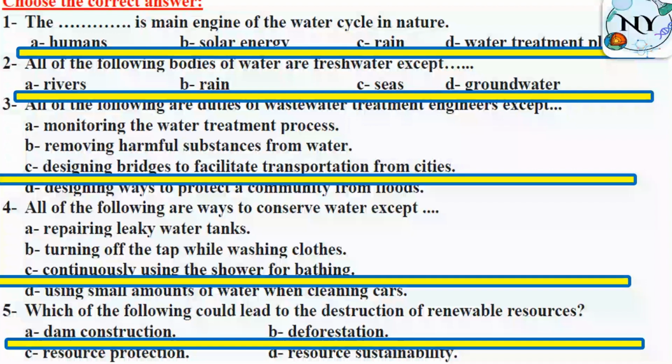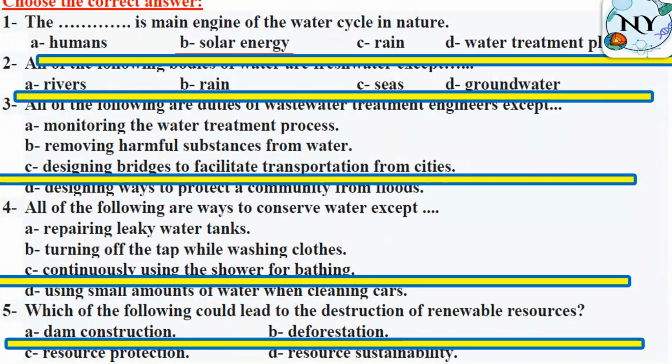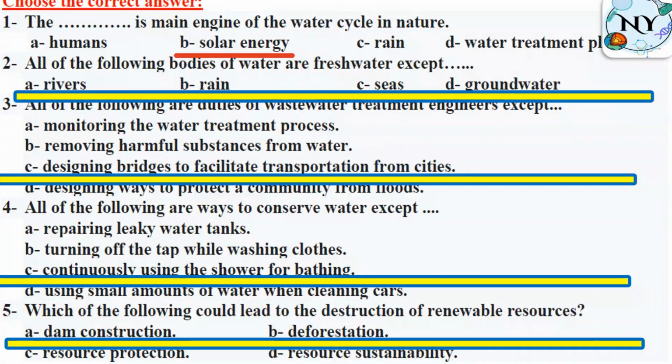هنا هو بادئ بسؤال choice فبيقولي which one is main engine of the water cycle in nature. هنا مين المحرك الأساسي أو المحرك الرئيسي للـ water cycle in nature اللي بتسبب لي إن يحصل evaporation and then condensation, finally precipitation. أكيد solar energy. تمام. If there is a choice with the sun, of course it will be correct also. يبقى sun or solar energy.